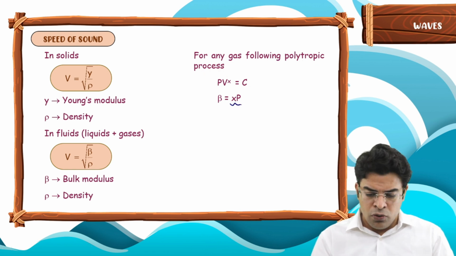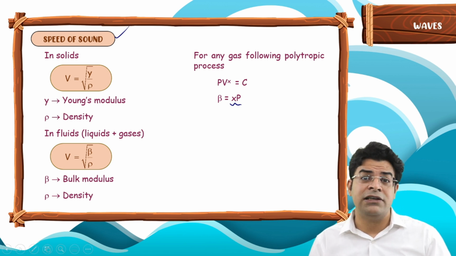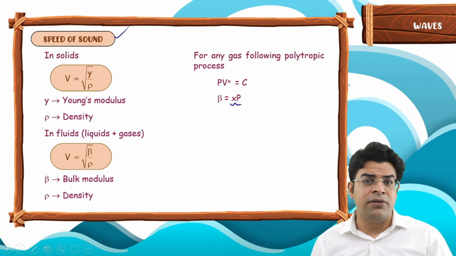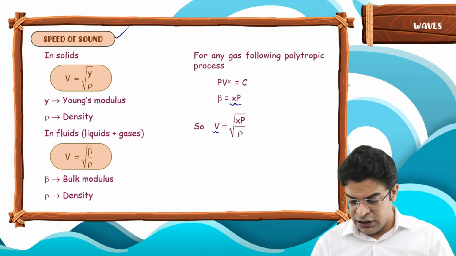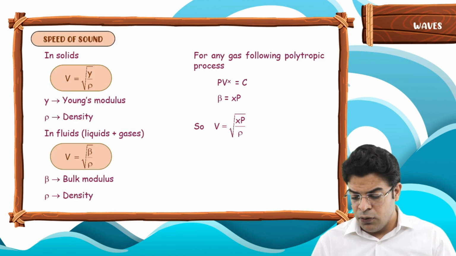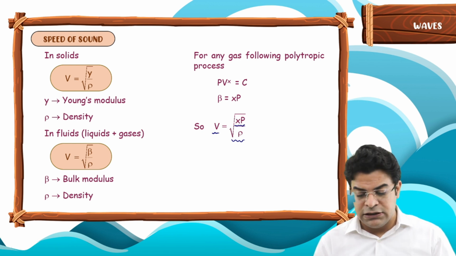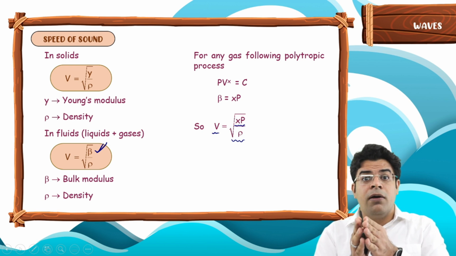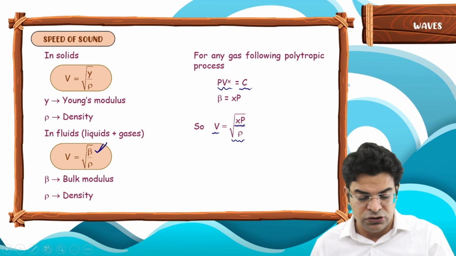Now let's talk more about the speed of sound, and here we will talk about the formula given by Sir Isaac Newton and the correction made over it by Laplace. So we can say that the velocity equals under root of xP by rho, as xP is the bulk modulus for a gas following a polytropic process PV raised to power of x equals constant.